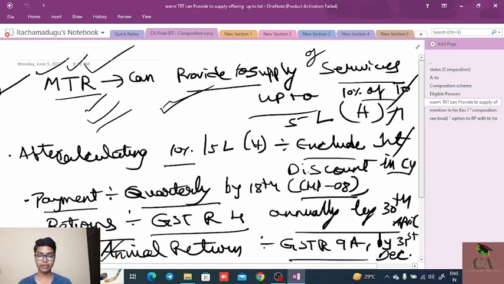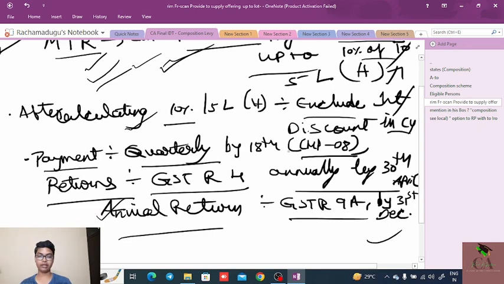And the next thing is the important points. Whatever we have discussed, some important points regarding the manufacturer, trader and the restaurant services. Those persons who are eligible for the composition scheme in the form of the manufacturer, the trader or the restaurant services can provide supply of services up to 10% of the total turnover or 5 lakhs, whichever is higher. And while calculating those turnover, we need to exclude the interest and discount part.